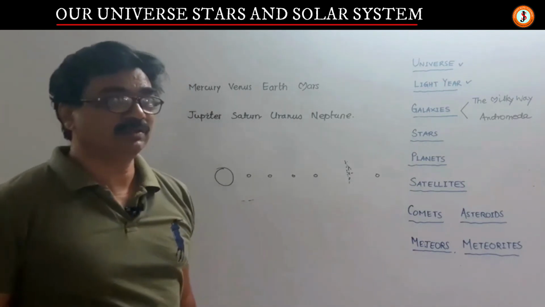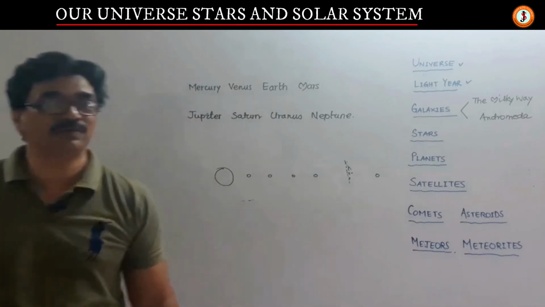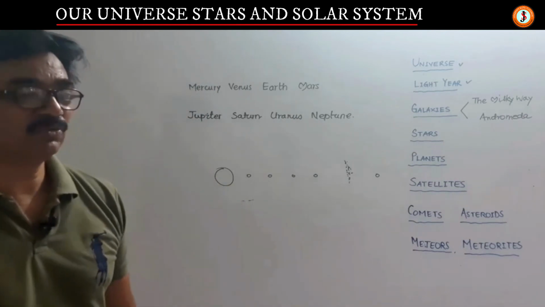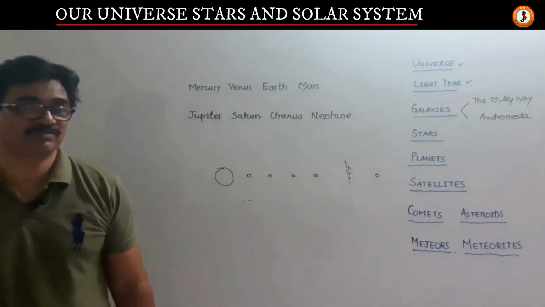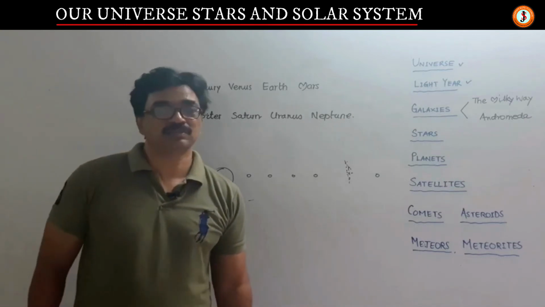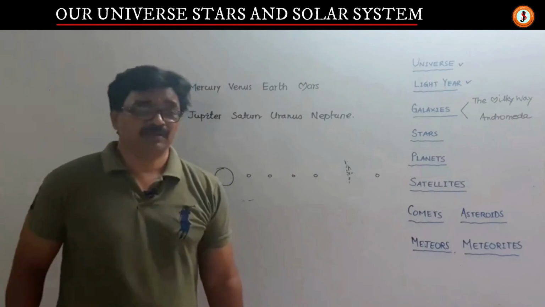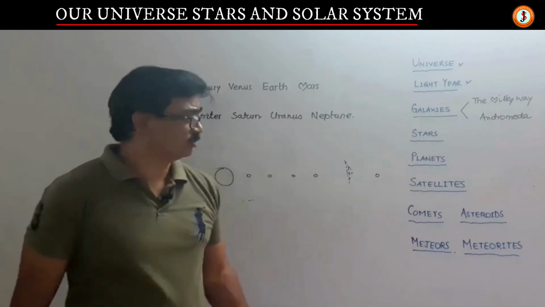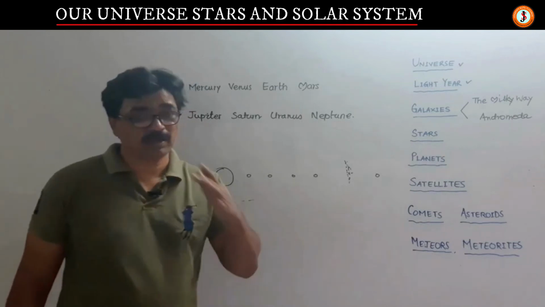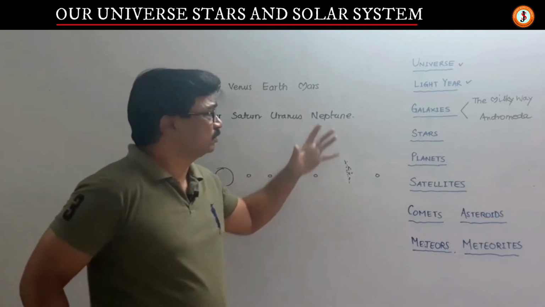Hopefully they don't hit the Earth very soon, because every day now on social media something comes, a big rock coming, and NASA has confirmed this and that. So that's scary, that if some large meteor hits our Earth, then the whole population will be in damage. So this is the initial background of the universe.